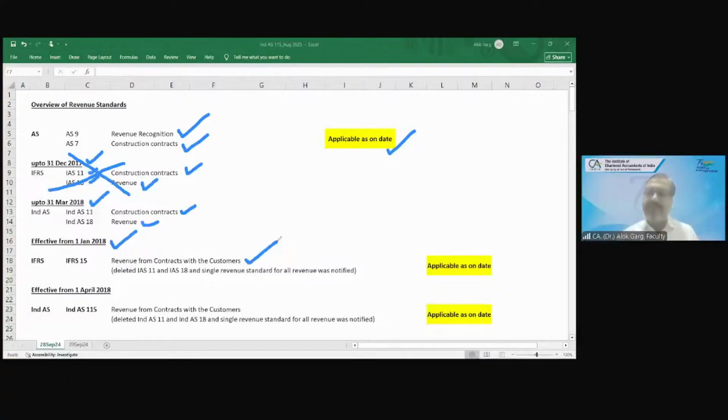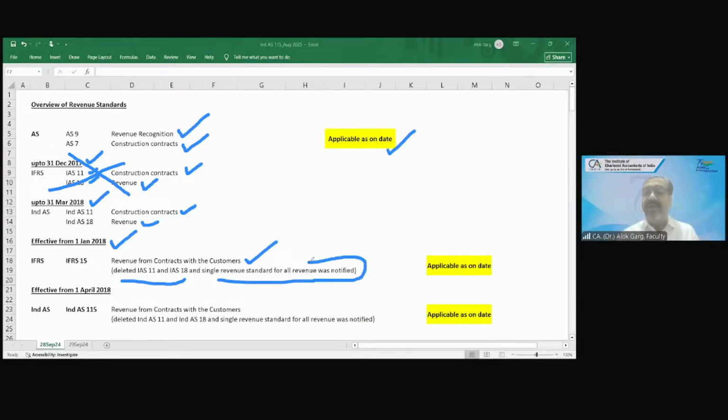From which date they have issued? 1st January 2018. So globally, outside India, they have deleted IAS 11 and IAS 18, and a single revenue standard for all revenue was notified.